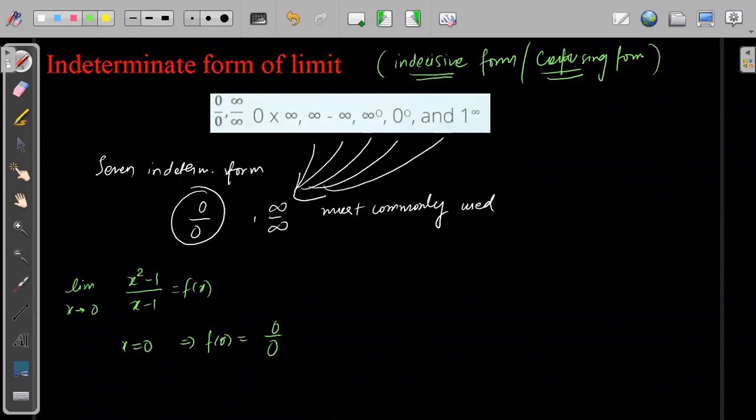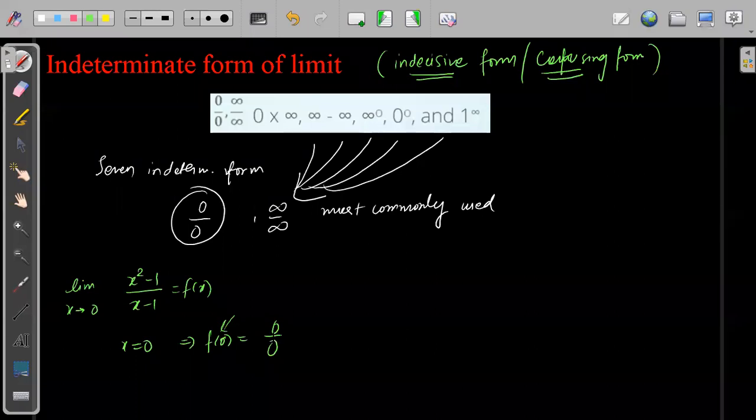If we look at only this point, x equal to 0, we know that it is indeterminate, which means it is undefined. So it seems to us that around this point the limit should also be undefined, or the function will be undefined.